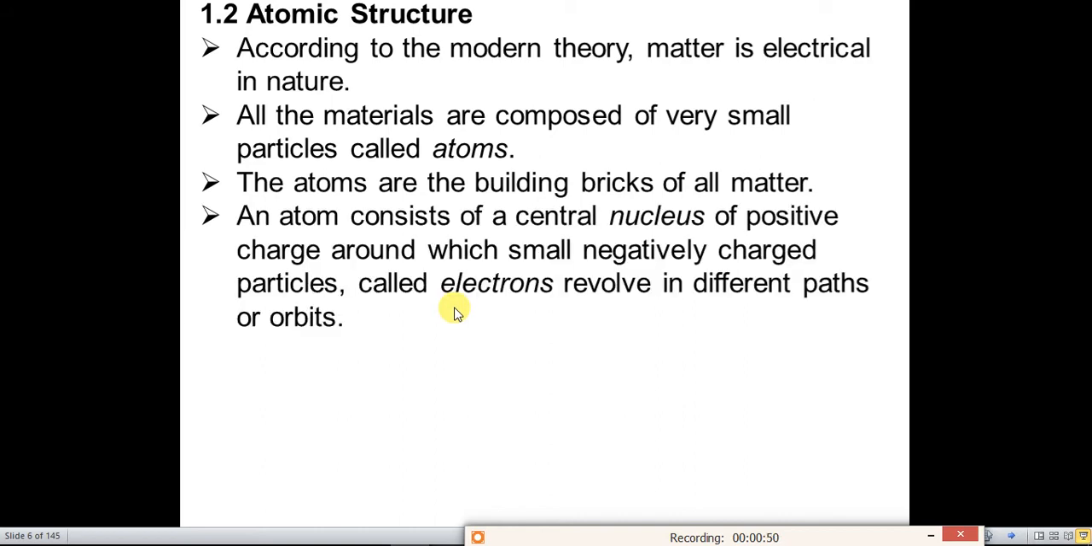Now, the atom consists of a central nucleus of positive charge, and around it small negatively charged particles called electrons revolve in different paths. The paths where these electrons revolve are called orbits.